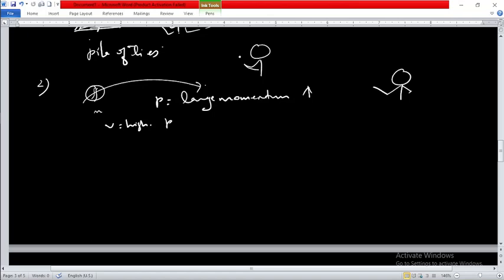When he feels that the ball which is coming to him has lost its speed, when its velocity decreases, then after reaching this point, if the velocity of the ball is decreased, he takes out his hand and catches the ball.